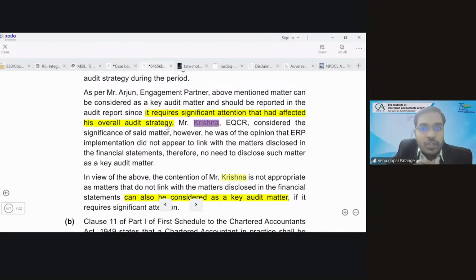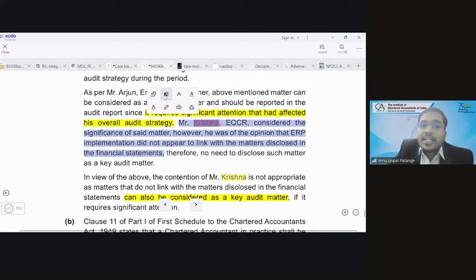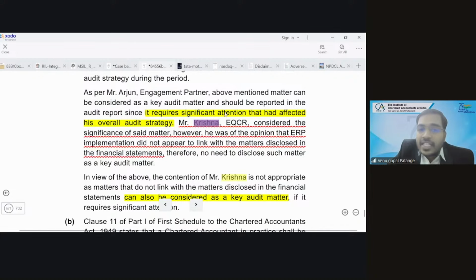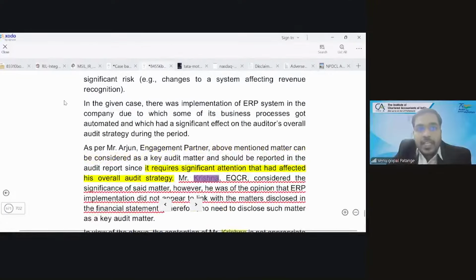So once you read the question again carefully, although it does not appear to link with the matters disclosed in the financial statements, it says it requires significant attention that had affected his overall audit strategy. The first part we discussed, the effect on the financial statements, does not apply. In the given case, there was implementation of an ERP system in the company, due to which some of its business processes got automated, which had a significant effect on the auditor's overall strategy during the period.